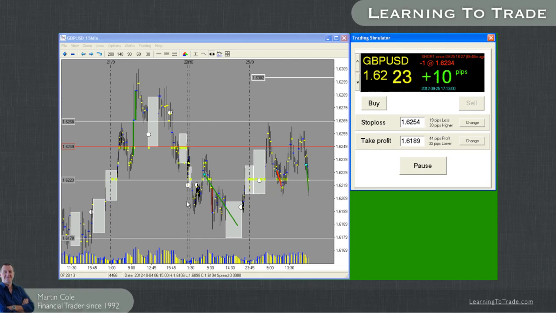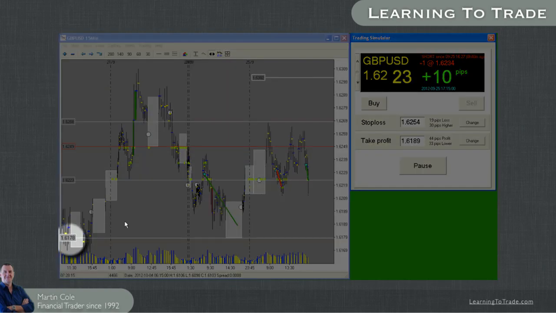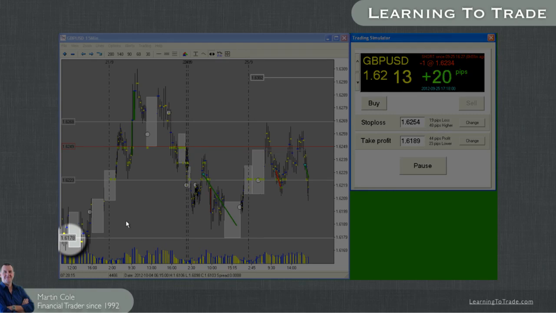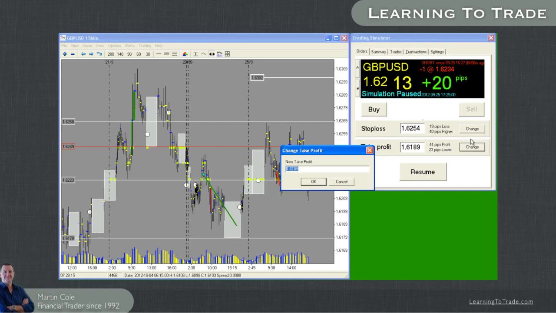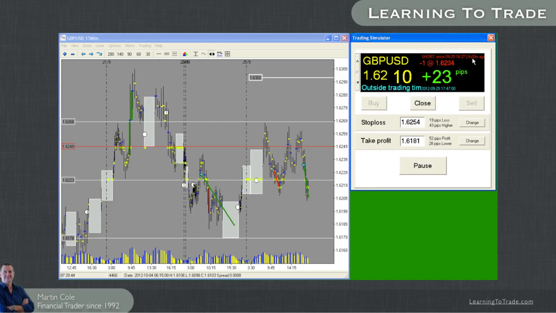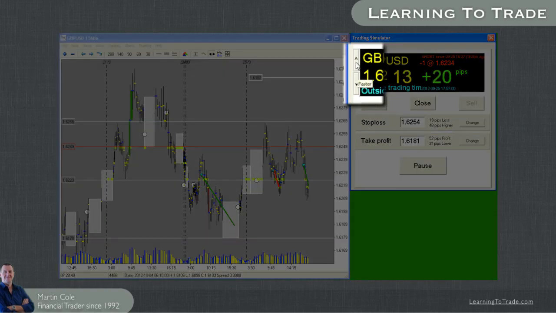So where would our exit be? Let's have a look down. 61.78, 79, 80, 81. So let's go 61.81 as our exit on there. Take profit 61.81. What I'm going to do now is speed this up a little bit. We've got 2 arrows over here. As you can see, we go faster here and slower on this simulation.